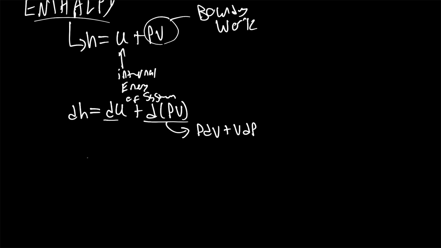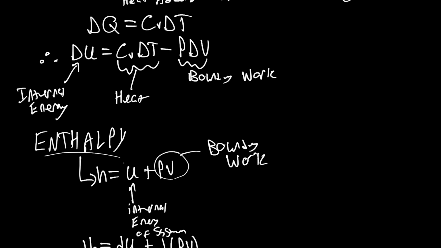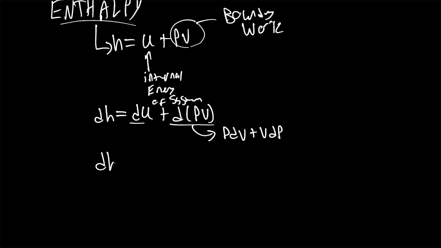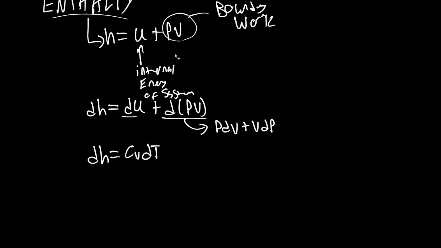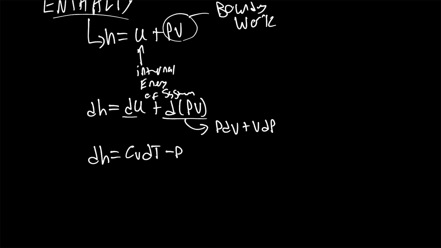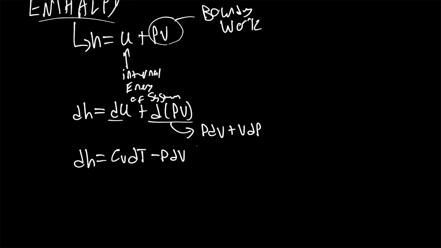We already know what dU is, so we can rewrite this by plugging in our previous equation up here. dH equals Cv dT, since it's in differential form, and that's going to be minus P dV, pressure times differential volume, and then we have the rest of this equation, which is plus P dV plus V dP.